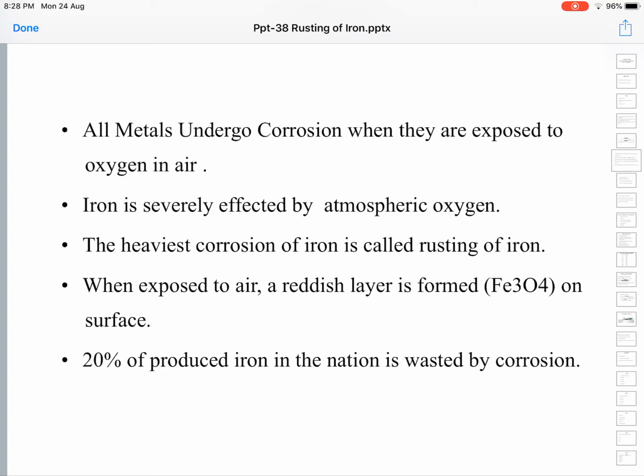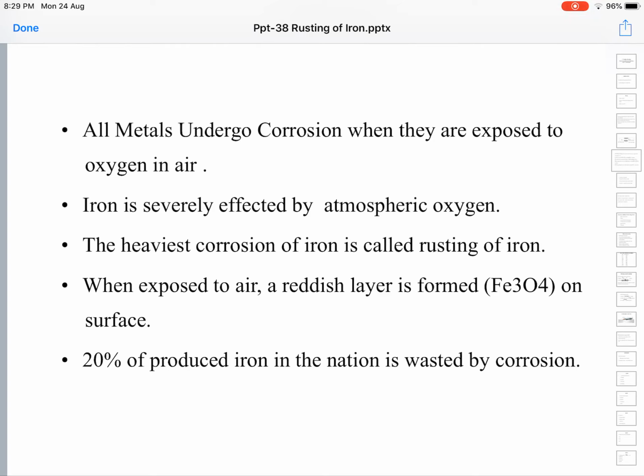When exposed to air, a reddish layer is formed: ferric oxide, Fe2O3. Fe3O4 is ferrous oxide. So when iron is exposed to air, a reddish layer is formed on the surface of the iron. This layer is ferric oxide, and this ferric oxide or reddish layer is commonly called rust.